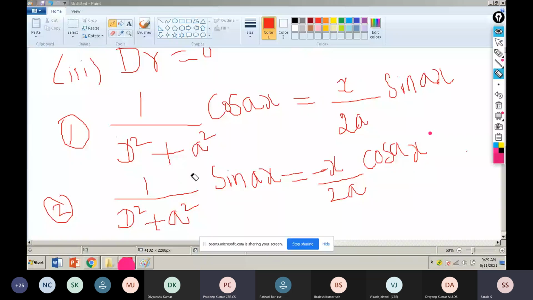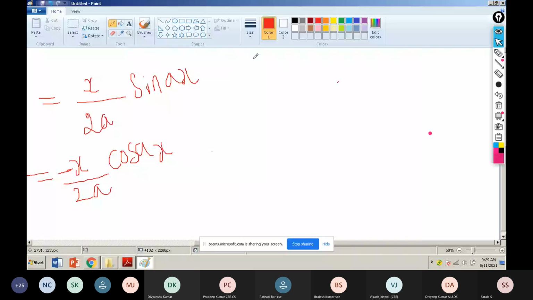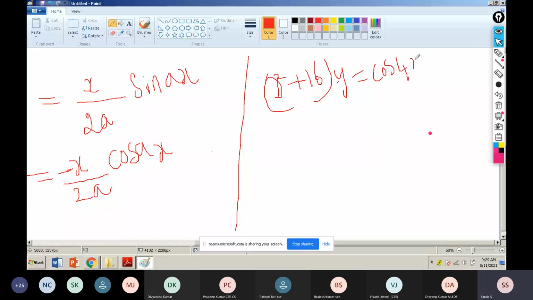Somebody is telling no. You read this formula very well, now I move to the concept. The question is D squared plus 16 into y equal to cos 4x. They are asking the particular integral, so I write particular integral equal to 1 by D squared plus 16 into cos 4x.